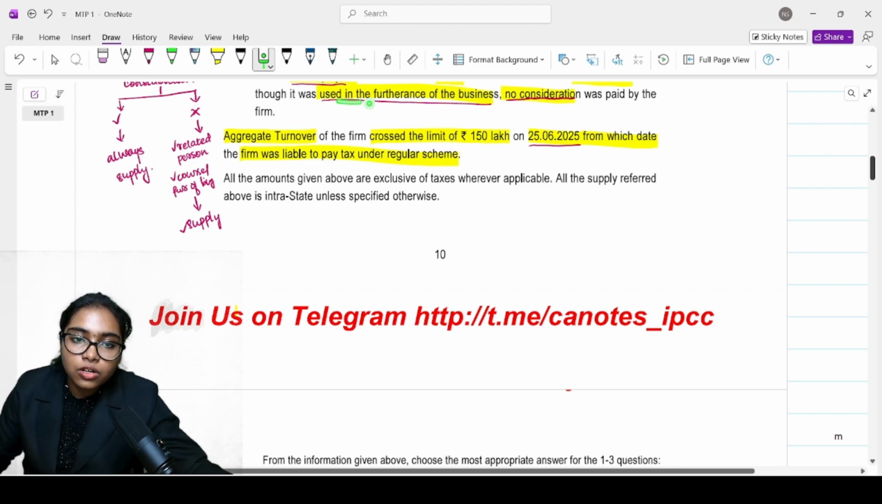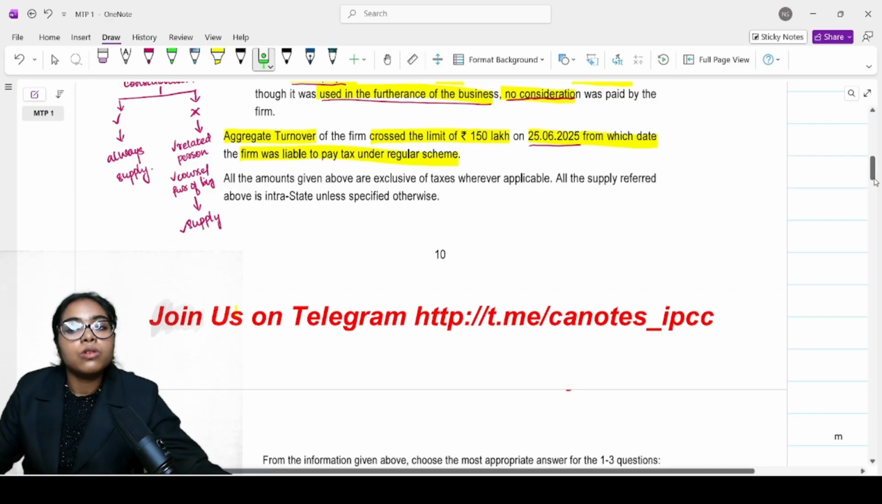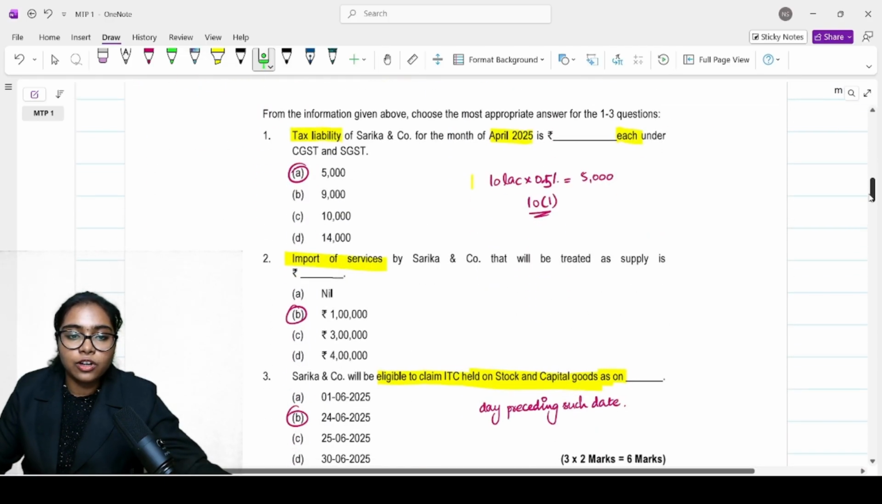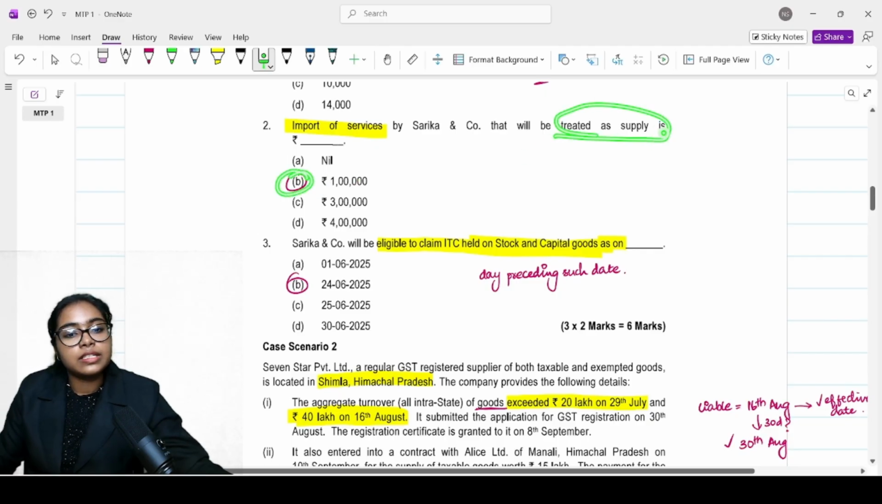Here, though it is in the course of furtherance of business, it is not between related persons. So, no, it will not be included. So, only 1 lakh will be treated as supply.